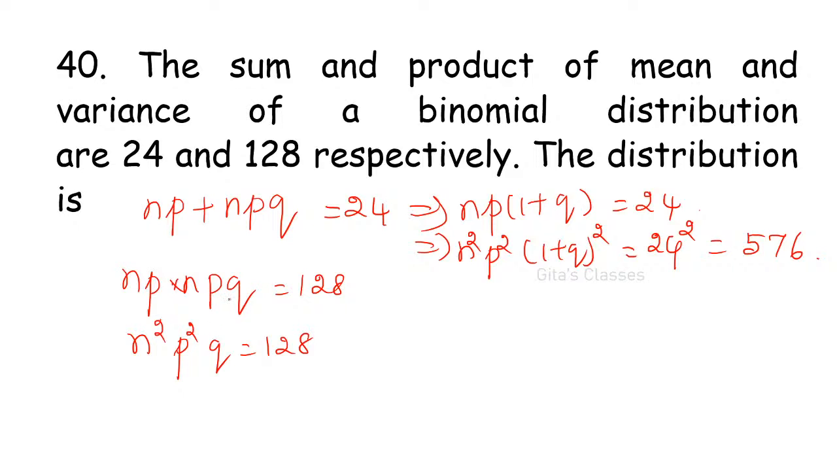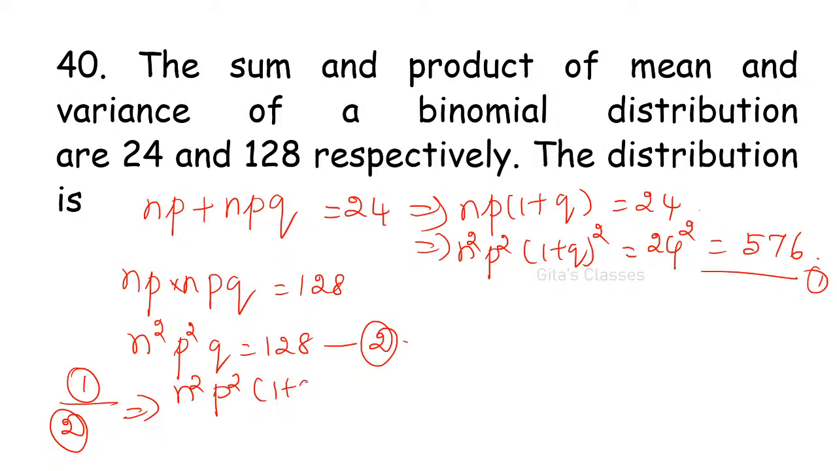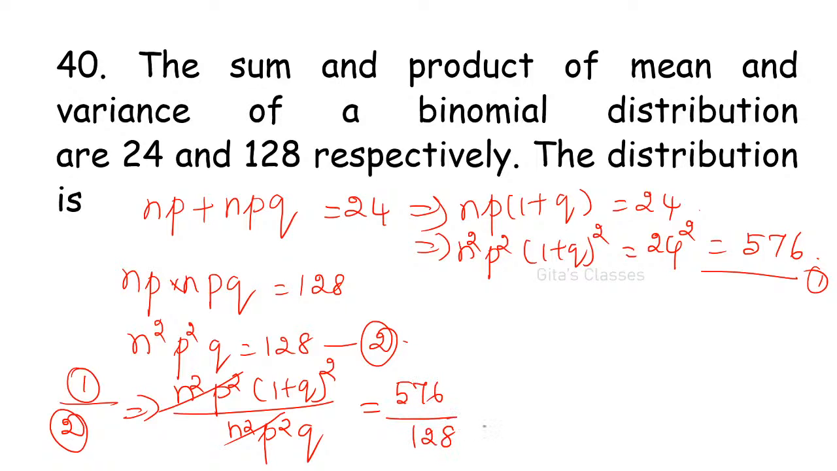Yeah, 68% is right. Yeah, Shivakumar, I'll see. Now let this be equation number 1 and let this be equation number 2. 1 divided by 2 implies n squared p squared into 1 plus q the whole square divided by n squared p squared q is equal to 576 by 128. n squared p squared will get cancelled. Here you have 1 plus q. So 9, if you cancel this, you will be getting 9 by 2. Okay, 9 by 2.